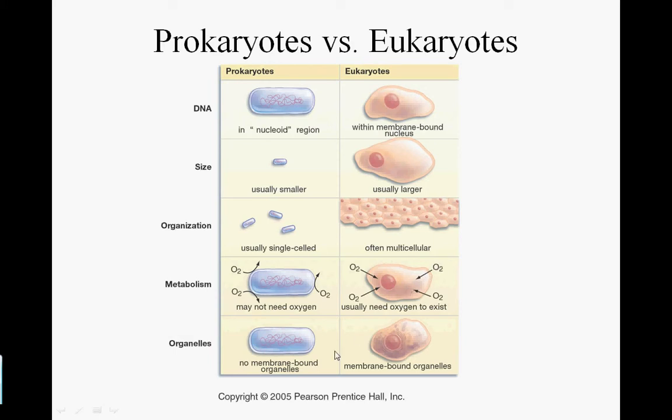Also, the last difference that we'll cover is that prokaryotes do not have membrane-bound organelles, where eukaryotes do have membrane-bound organelles. Mitochondria is a good example of this.